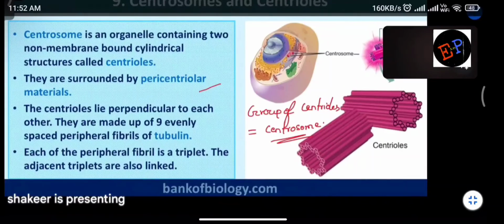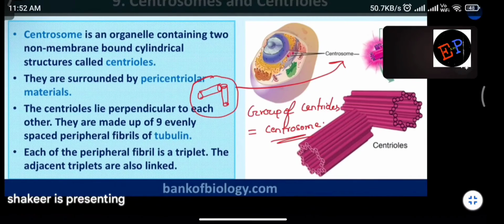One centriole is like this, another centriole will be like this. So this total of perpendicular centrioles, we call them centrosomes. Are you able to understand? This is one tubule which is present, this is another tubule, which are perpendicular to each other, and that combination is called a centrosome. Are you able to understand?